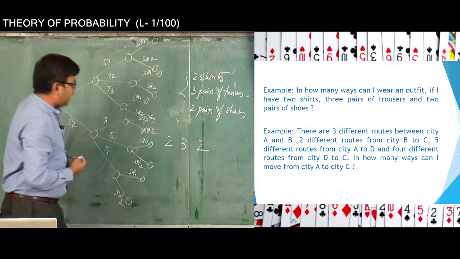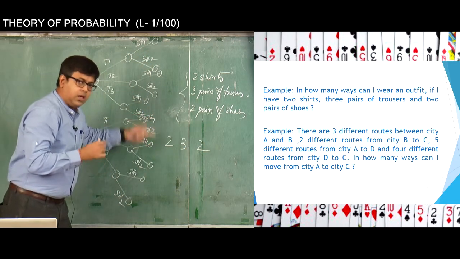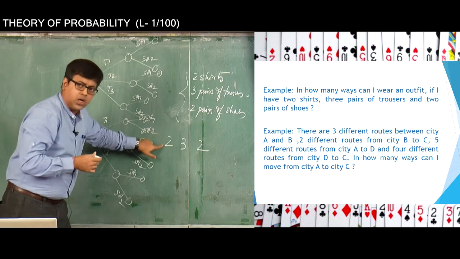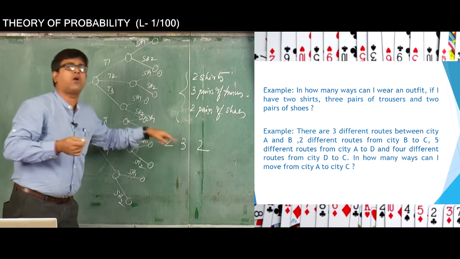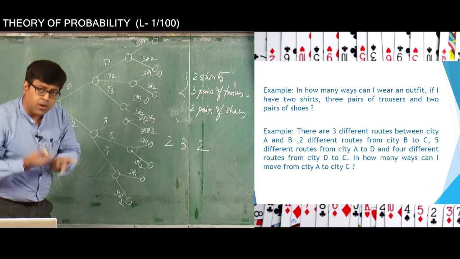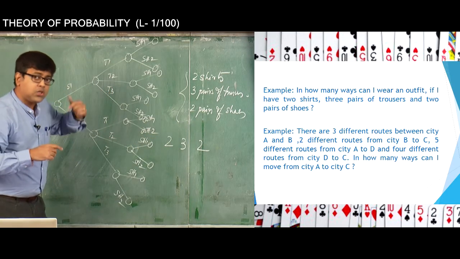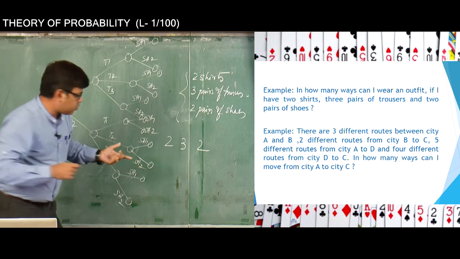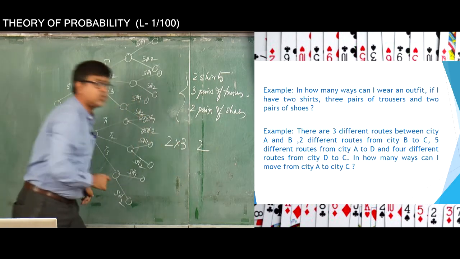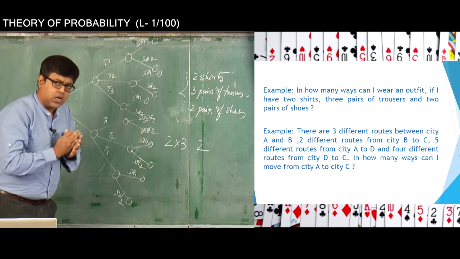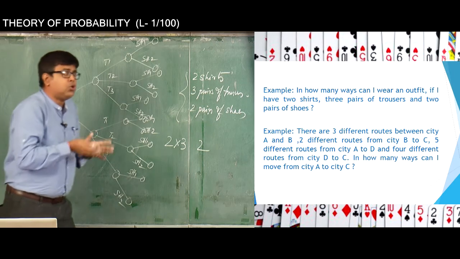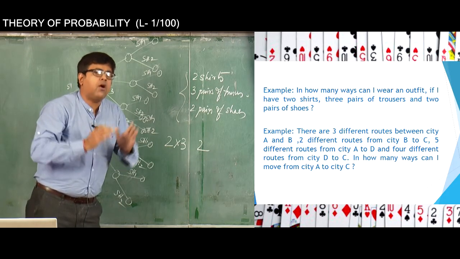So what happens is that for each and every way of wearing a shirt, there are 2 ways of wearing a shirt, you have 3 ways of wearing a trouser. Therefore, what is the total number of ways that you can wear a shirt and a trouser? It will be 2 into 3, that is 6 ways you can wear a shirt and a trouser, provided you have 2 shirts and 3 pairs of trousers.